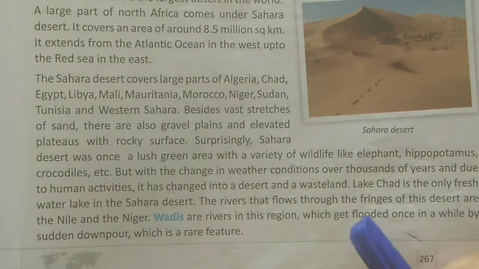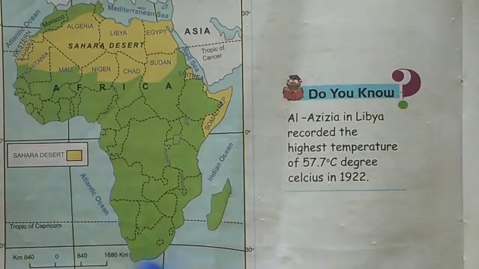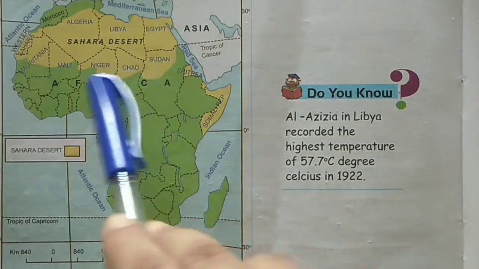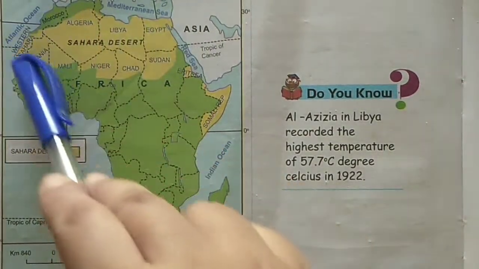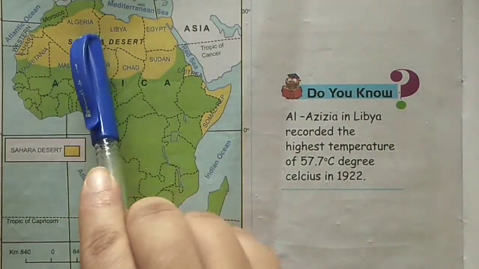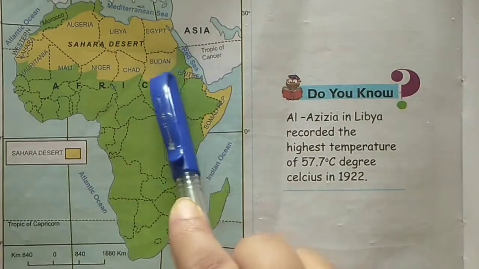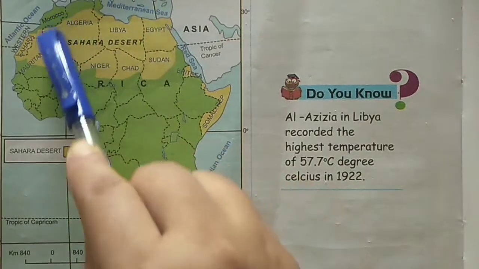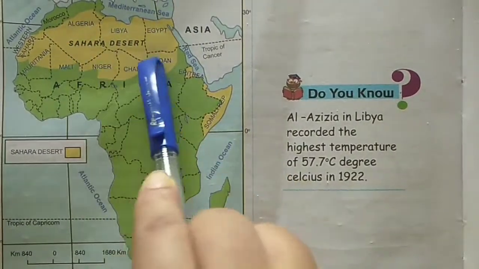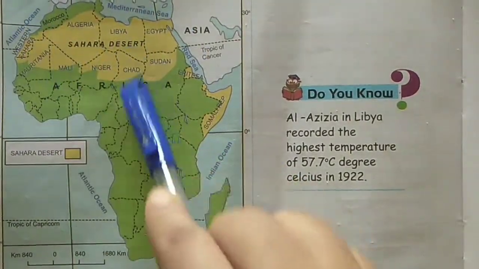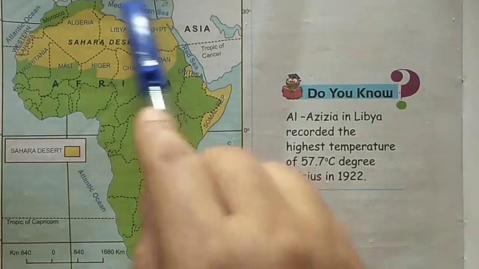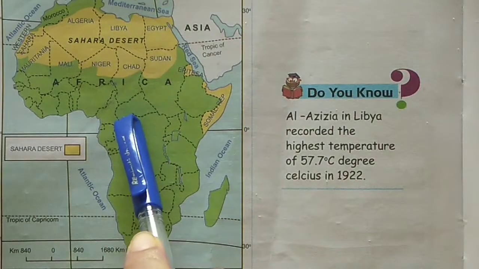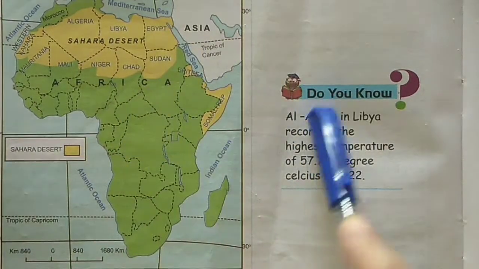This is a map of Sahara Desert in Africa. See Algeria, Libya, Egypt, Sudan, Chad, Niger, Mali. It touches 11 countries. This yellow part is Sahara Desert and the full map is Africa.